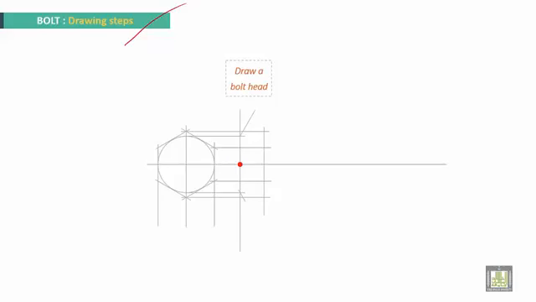After that, from this point, take half of B and draw an arc of a circle. Now you get this point, the intersection between the arc and the axis position. Take also half of B and draw another arc. You will get 3 points: the intersection with the first arc and the intersection with the axis position.